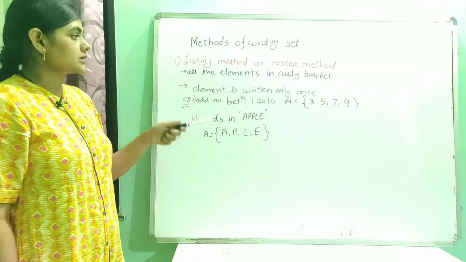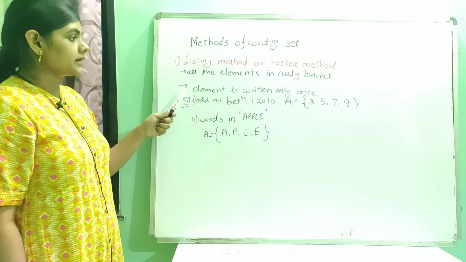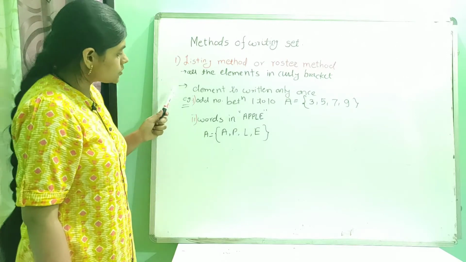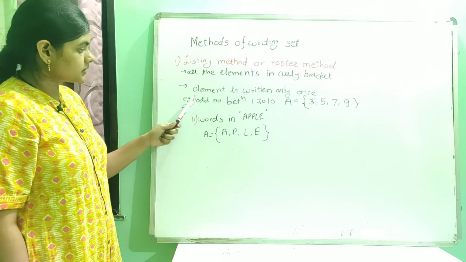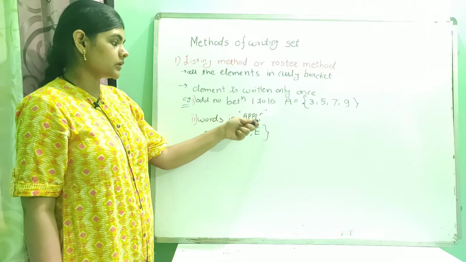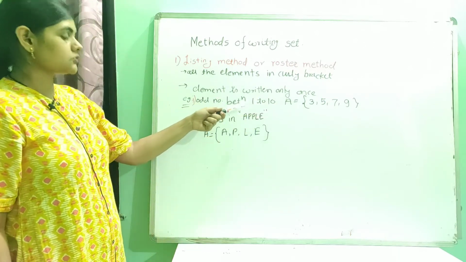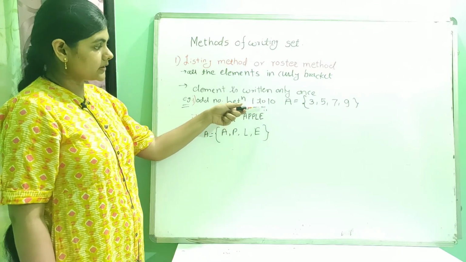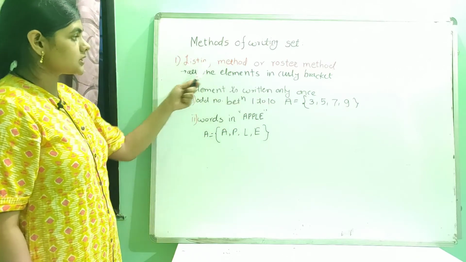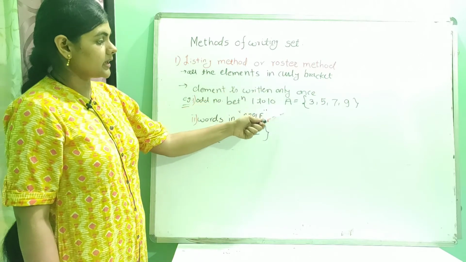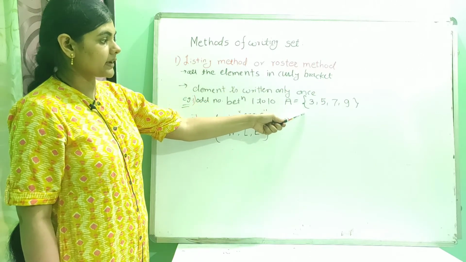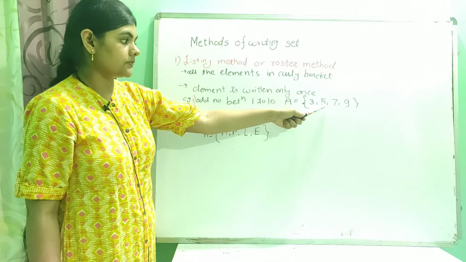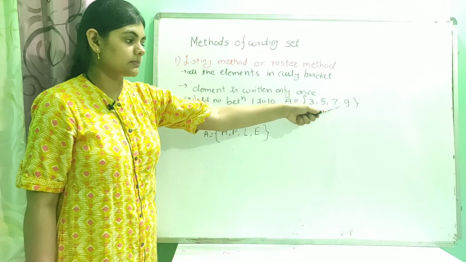Whatever the elements are there in the set we have to write them only once. Okay, so first example I have taken odd numbers between 1 to 10. Now we know that odd numbers between 1 to 10 are 3, 5, 7, 9. So how I can write this set by using listing method or roster method is A = {3, 5, 7, 9}.